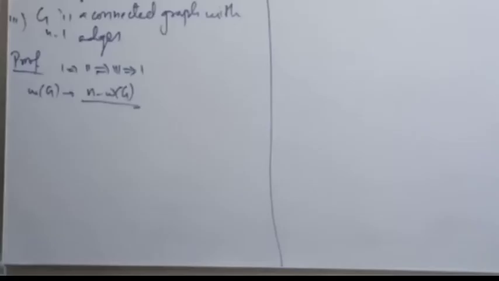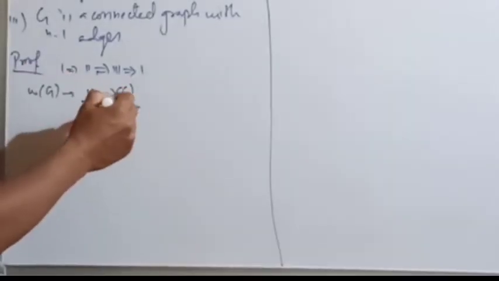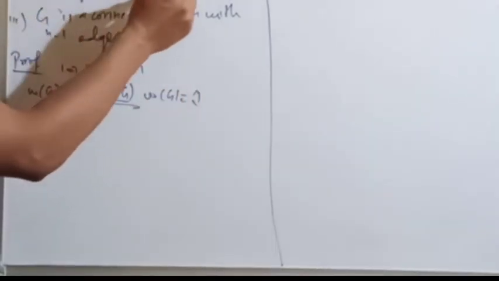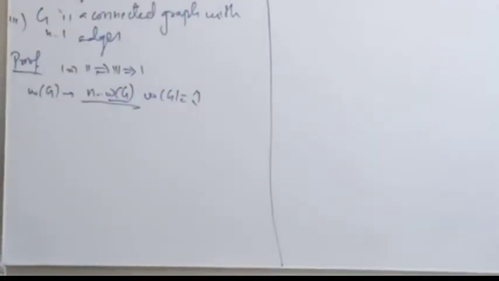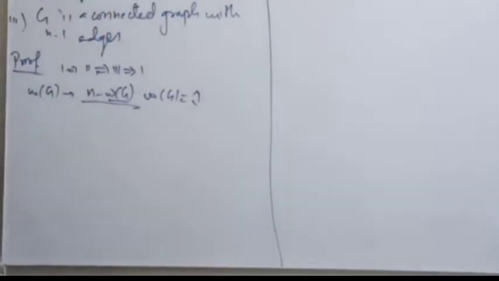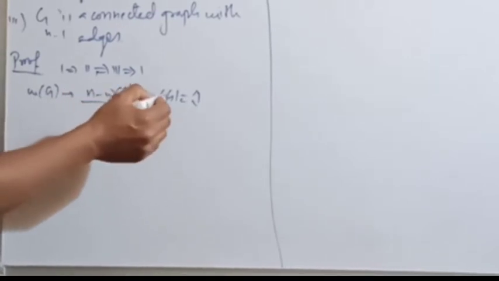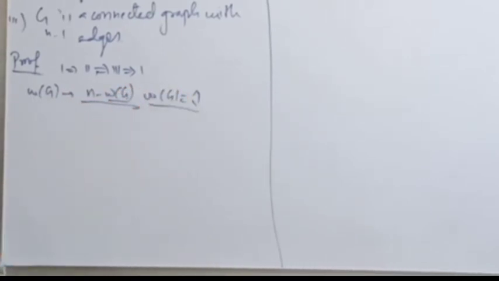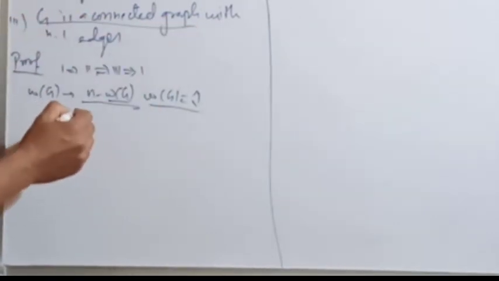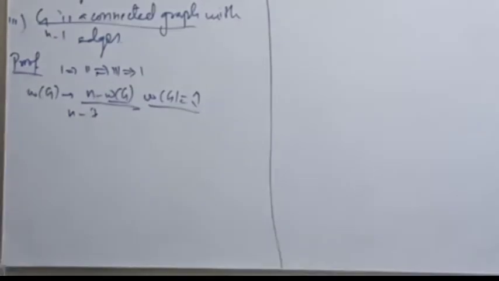Since it is given that G is an acyclic graph with n minus 1 edges, from here we can say that w of G is equal to 1. W of G equal to 1 means that G is a connected graph with n minus 1 edges. Clear? So from 2 to 3 also it is simple.